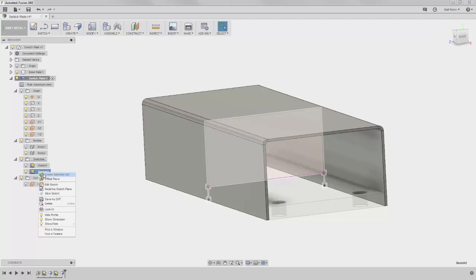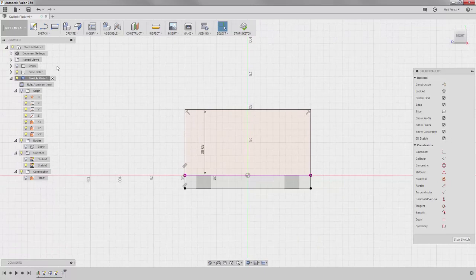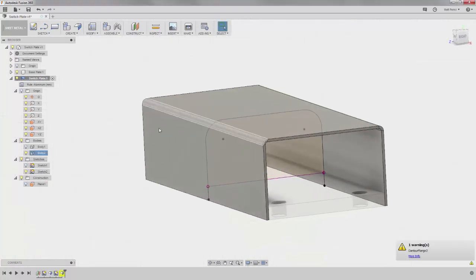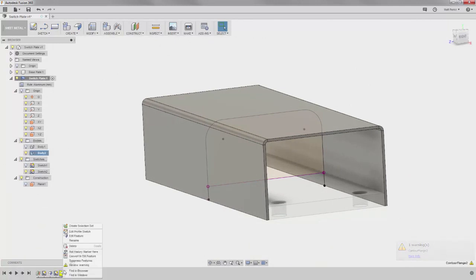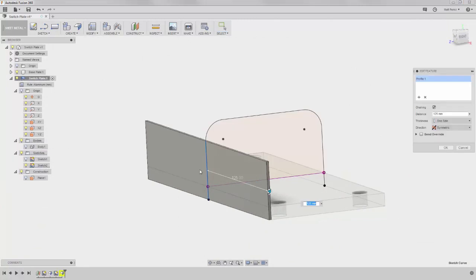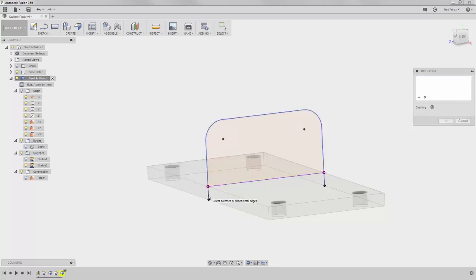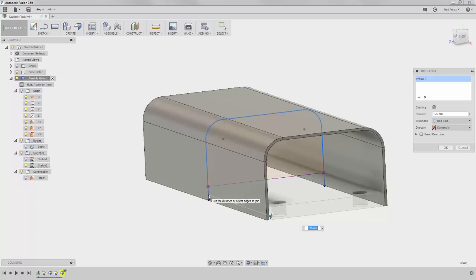As I mentioned before, these bends were automatically calculated based on the sheet metal rule. However, if we edit the sketch and use the fillet tool to add fillets to the corners with a radius of 15 millimeters, when we stop the sketch, it will cause a temporary error in the second flange feature. To fix this, right-click on the feature and select Edit Profile Sketch. You'll see only one edge of the original profile is still selected, so we can remove the selection from the Edit Feature dialog and then pick an edge of the updated profile for a new selection.